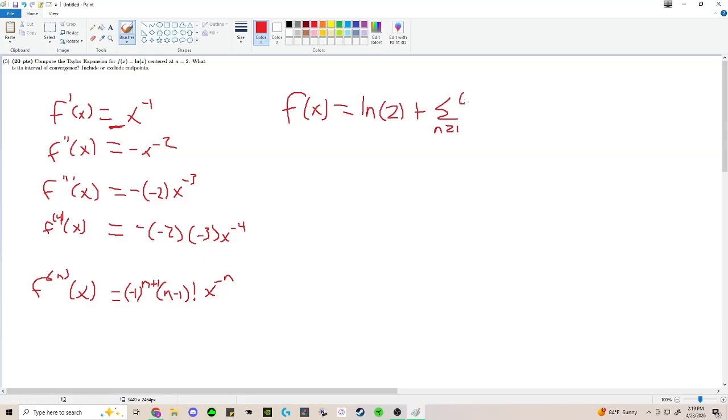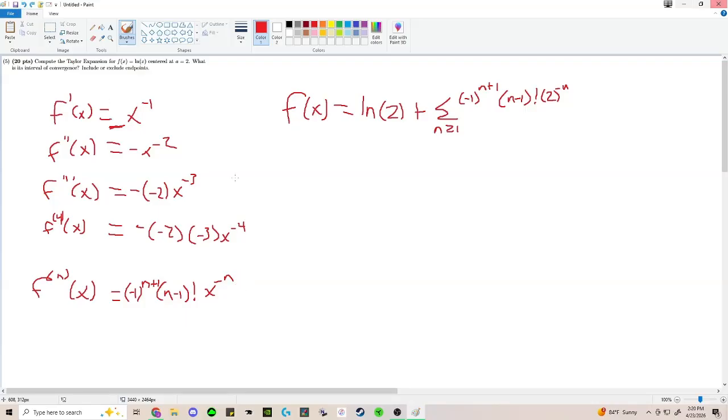So we're going to say negative 1 to the n plus 1 times n minus 1 factorial times 2 to the negative n, right? Because this is fn of x, so we need fn of a.